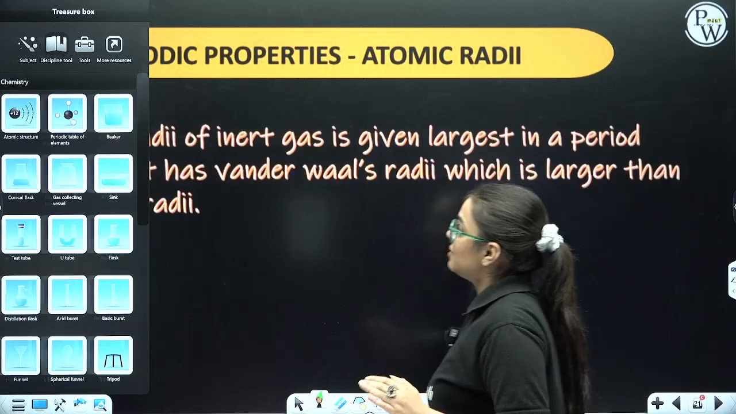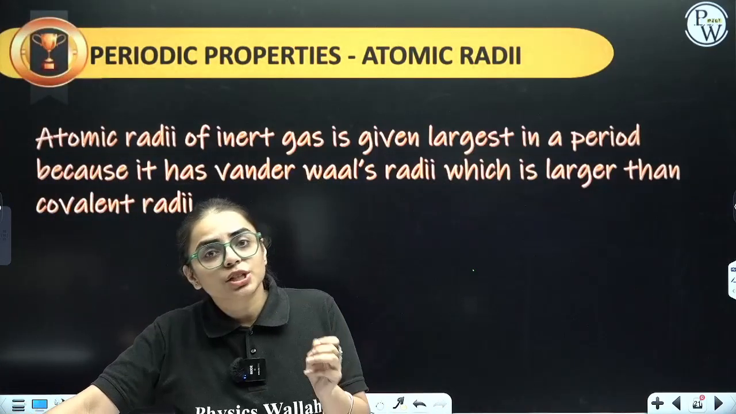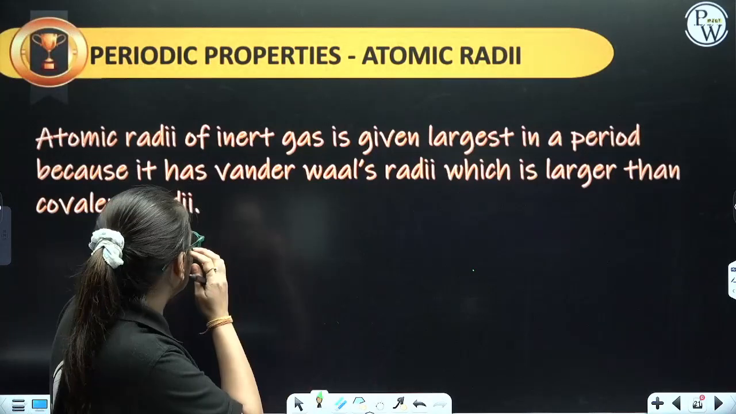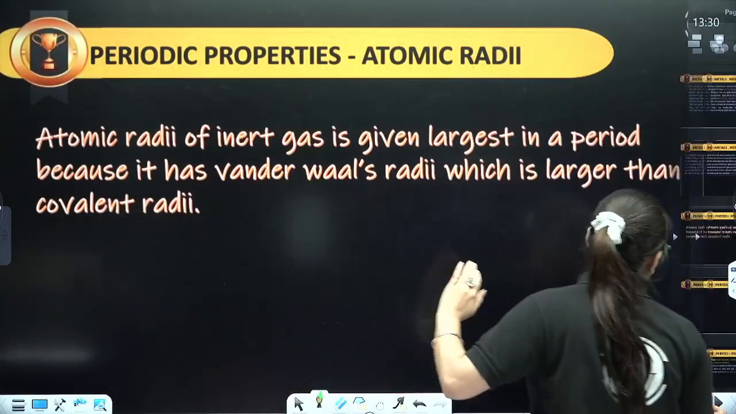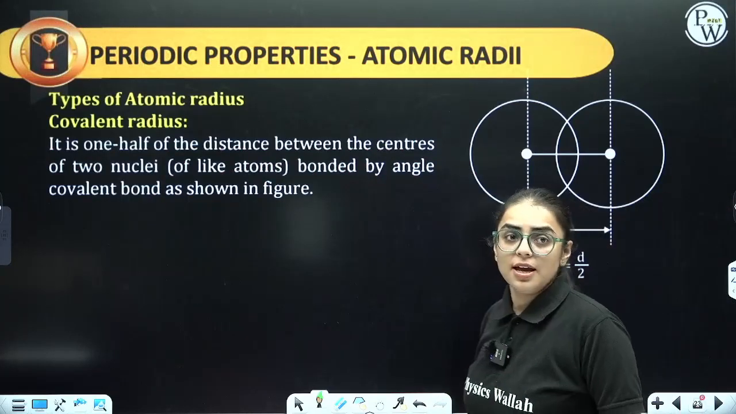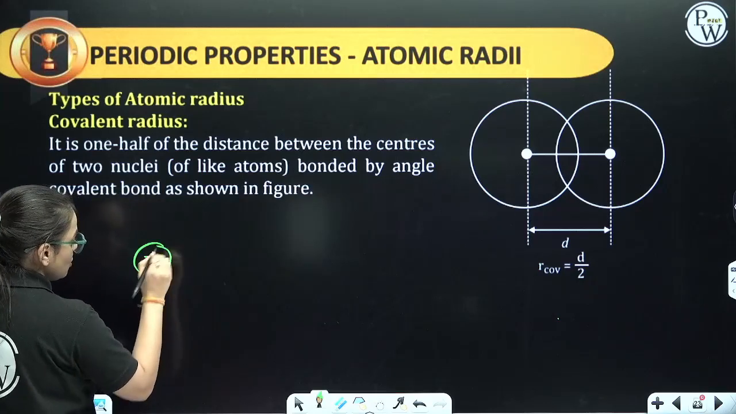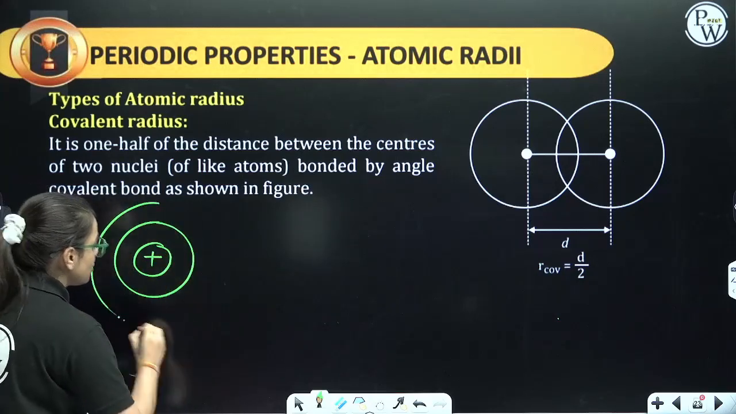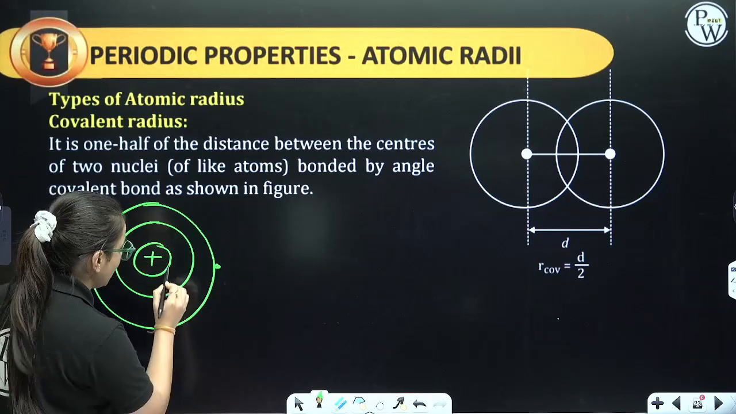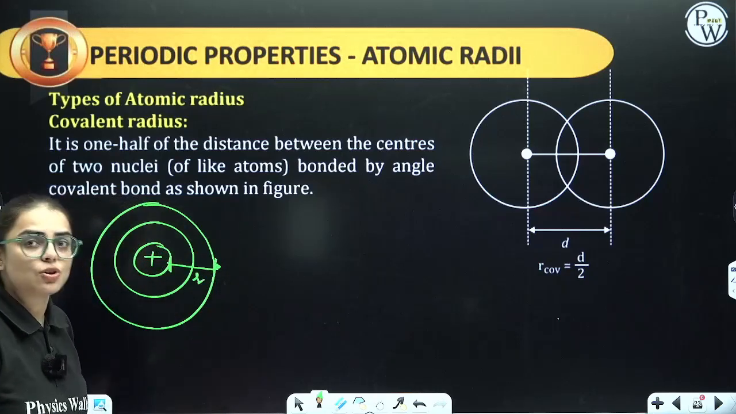Coming back to periodic properties, starting with atomic radii, I have already told you there are different kinds of atomic radii. But yes, this line we will understand in a few more minutes. First of all, let us start with types of atomic radius. But before that, let me show you with the help of a diagram. If this is your nucleus, let us consider this is your first shell, your second shell, and the second shell contains one electron. So, what is atomic radii? The distance from the center to the outermost electron is atomic radius or atomic radii.